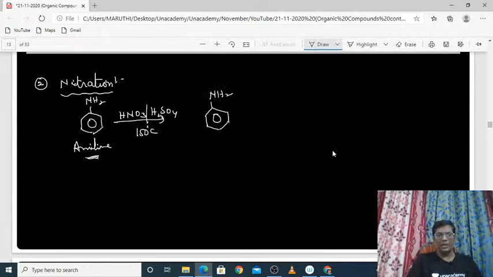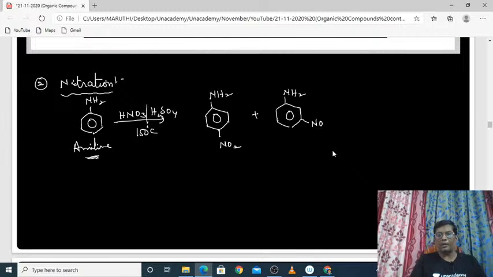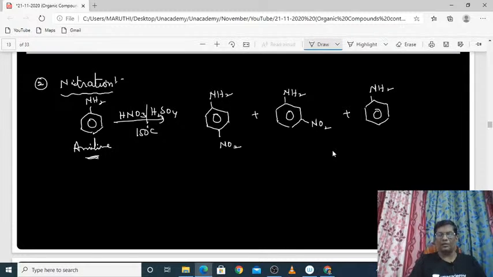Aniline as it is, but at the para position, one nitro group will be attached. In the same way, at the meta position also one nitro group will be attached. Again in the same way, ortho nitroaniline will also be produced. So on the para position, the meta position, and the ortho position, in all three positions the nitro group will be attached. That is the magic in this equation.